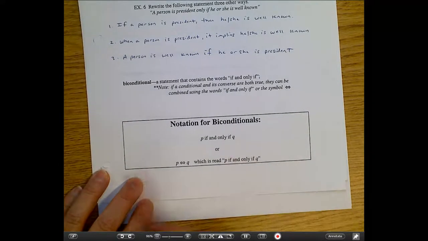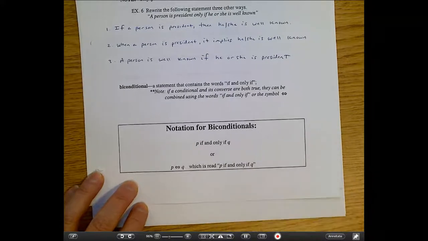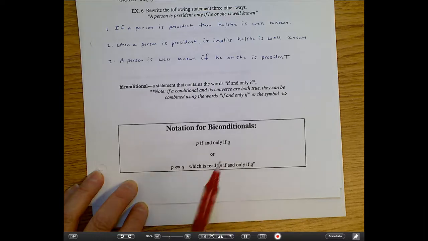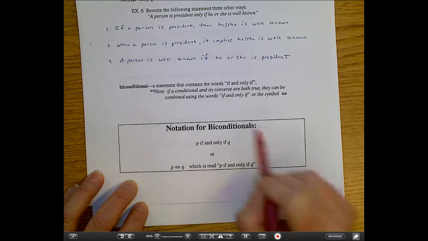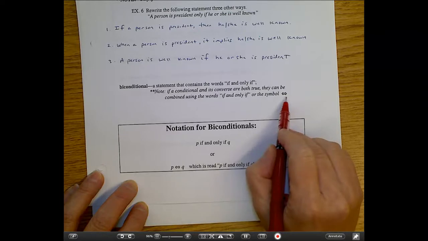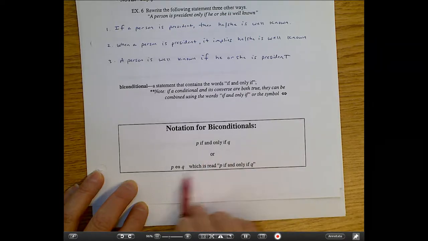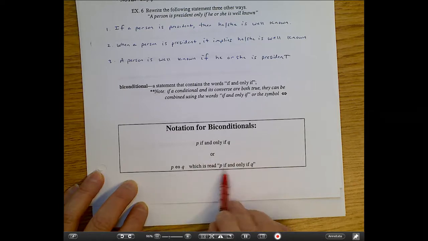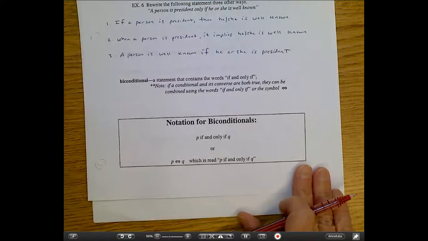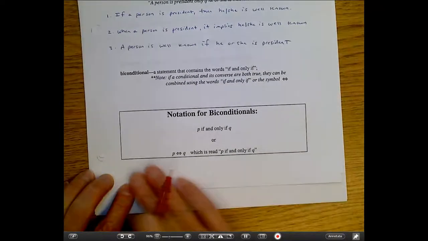Okay, so let's get to the last tail end of this stuff here. So we're going to now talk about a biconditional, and that's a statement that contains the phrase if and only if. A conditional and its converse, if they happen to both be true, what we'd like to do is rewrite that in what's called biconditional form using if and only if, which is the double arrow symbol. So P, if and only if Q. Or if we use symbols, P double arrow here, Q, and you're going to read it as P if and only if Q.